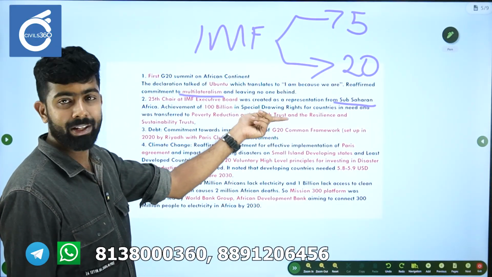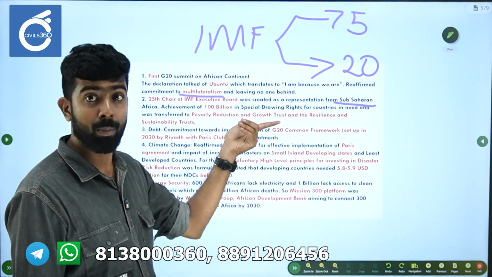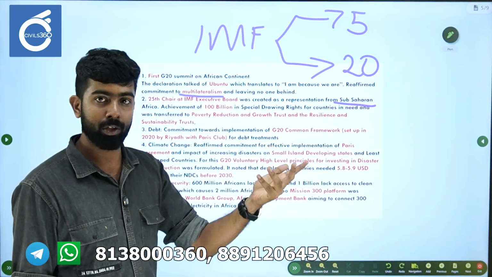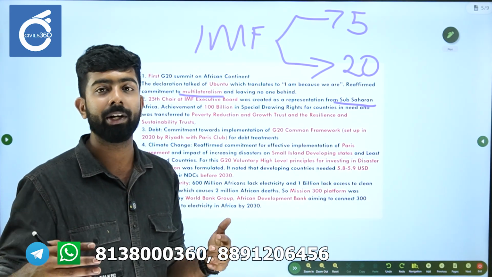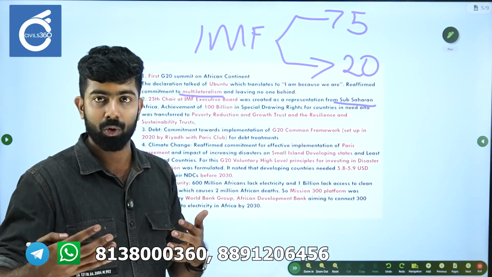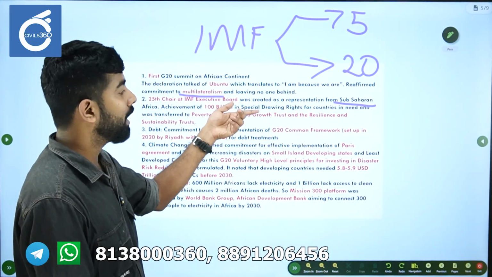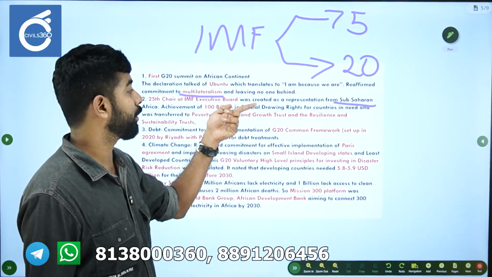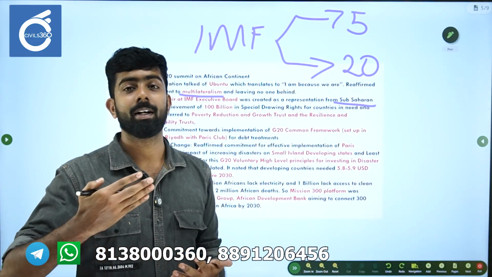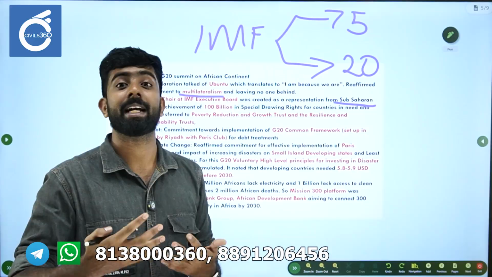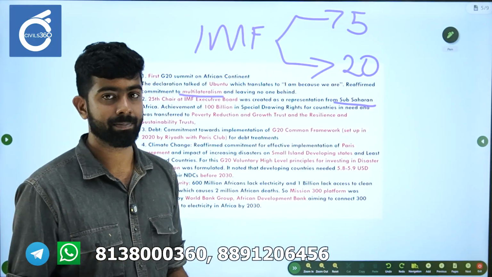And the name of the trust is Poverty Reduction and Growth Trust and the Resilience and Sustainability Trust. Okay, so special drawing rights is there. So the 100 billion was generated in the form of special drawing rights. It's a different topic, but please read upon it. We will cover special drawing rights and all those financial instruments in other current affairs classes. But please read upon special drawing rights. Just for your information, it is not a currency, it is just a claim on the IMF, right? It is a reserve asset, right?